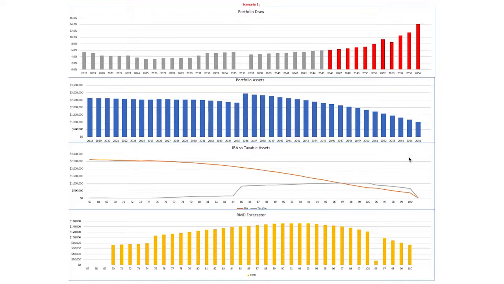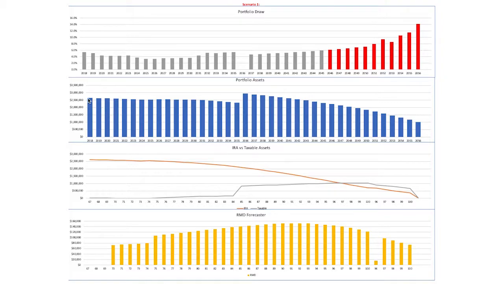The next output we can look at are the charts. These charts merely show in chart form all the numbers we saw in the earlier section. The first chart is portfolio draw, so we can see their draw over time. Red means you can't continue to do that for very long. There are no greens here. This year actually they had negative portfolio draw, or they were adding to their portfolio due to a real estate sale, but sometimes you will see green, which means you have more flexibility to take higher draws. And we can see the gray numbers between 3 and 6% that shows a normal, reasonable draw.